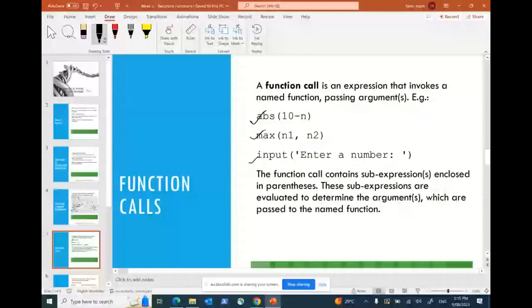Similarly, max is a function that is used to find the maximum between two numbers, n1 and n2. Similarly, input is another function that allows you to enter a number from your keyboard. So these are all built-in functions. And as I told you, as a part of your assignment, your exams, it's an open book. You can use any functions as long as you understand them. Don't copy and paste. It doesn't work in that way, okay? We don't have any problem.